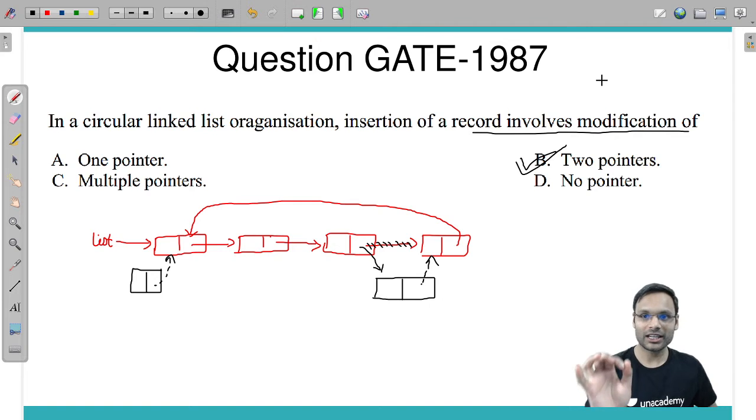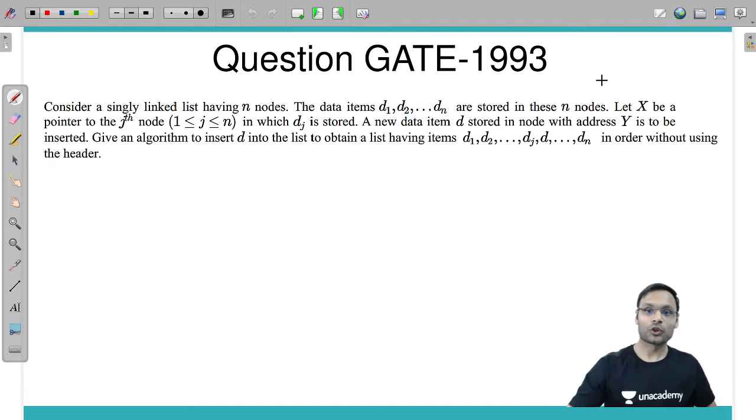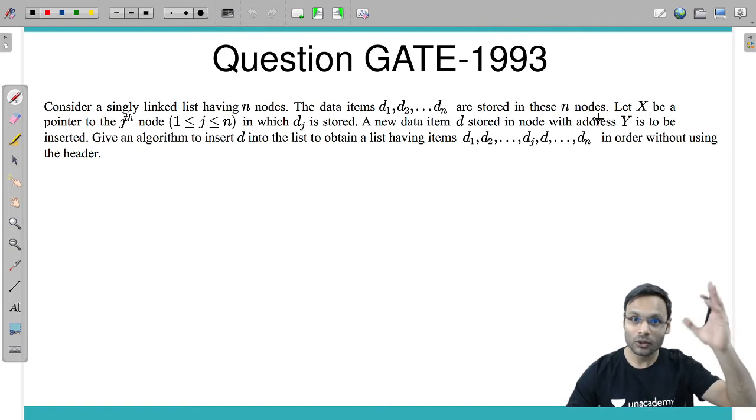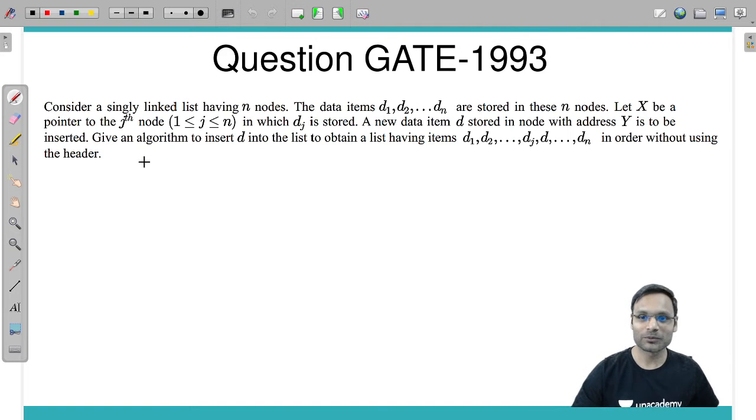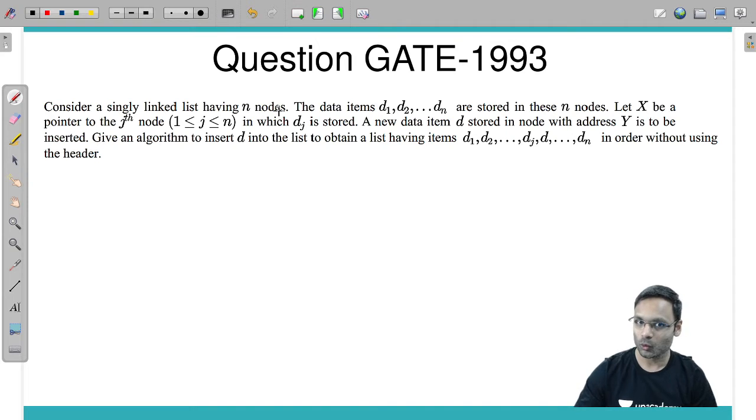Next, question number 2. Question number 1 was a very easy question. Another question, here it is. Question number 2, 1993, very old. Maybe you were not even born in this world at that time. Let's see. Consider a singly linked list having n number of nodes. The data items D1, D2, D3, D4 up to Dn are stored in these n nodes.